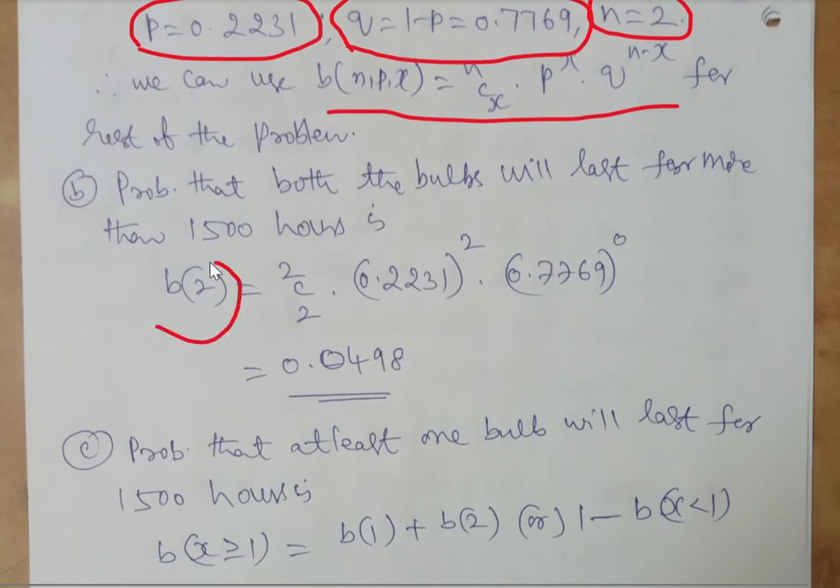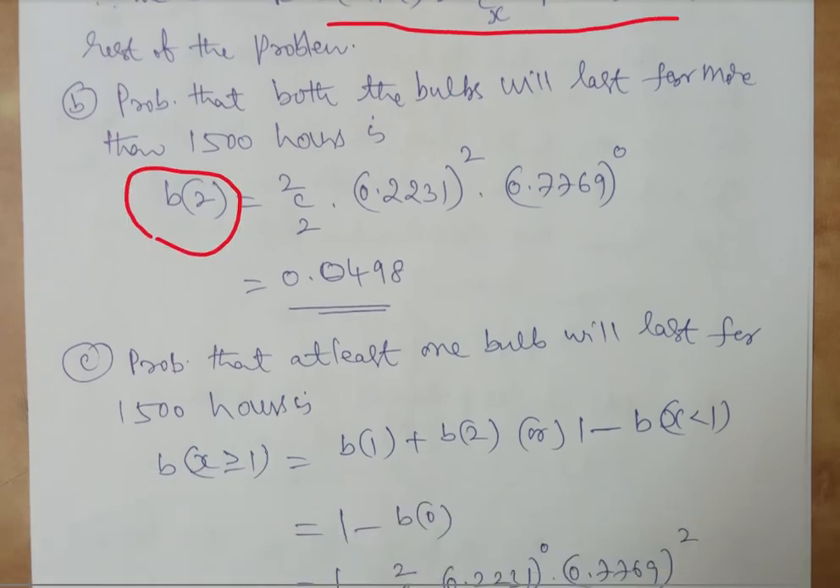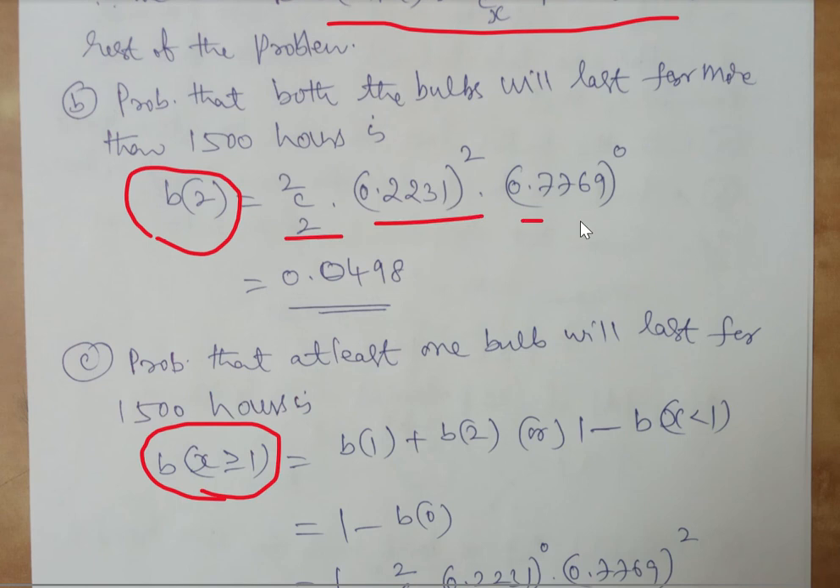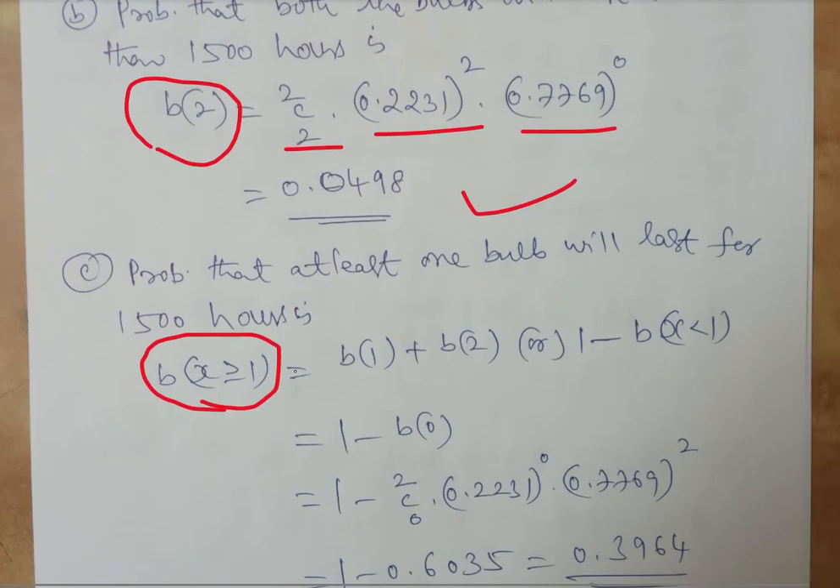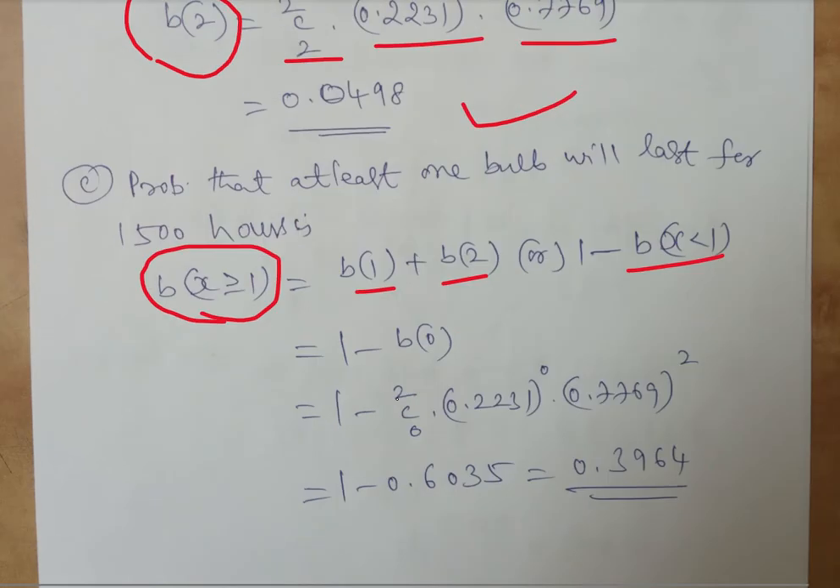First, 2 bulbs will be used. Second one is at least 1 bulb, that is x is greater than or equal to 1. Same process. If you apply nCx, p power x, q power n minus x, you will get 0.0498. Here x greater than or equal to 1 can be B of 1 and B of 2, or we can do this also, both are the same. So we'll apply whichever is convenient for us. We can apply both of them, you should be getting the same result.